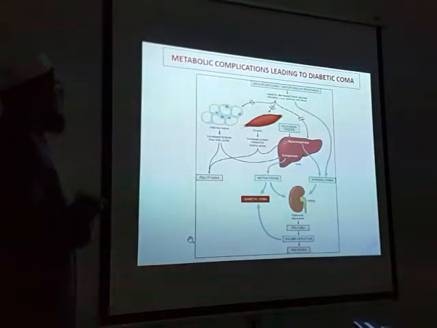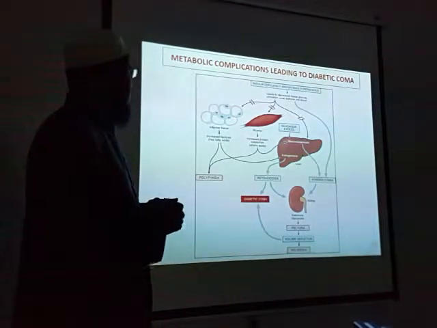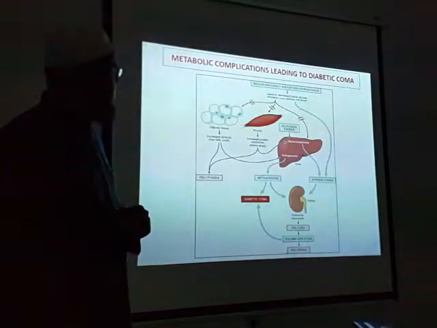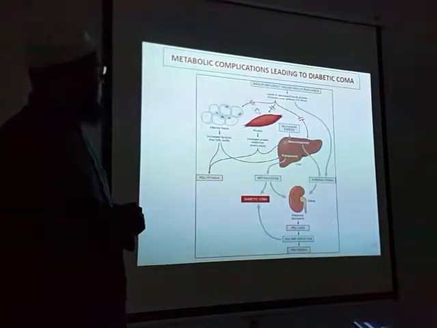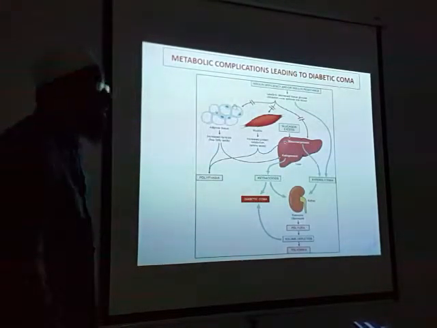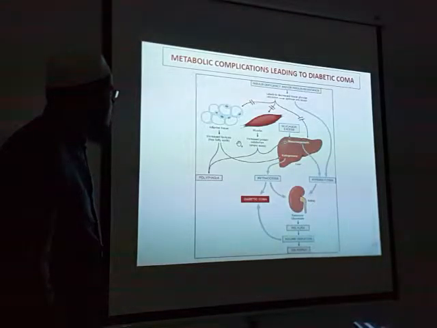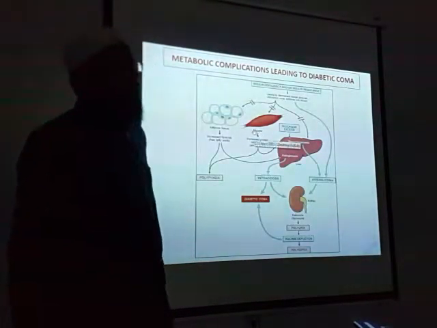This is one more diagram. I told you, for diabetic coma also there is some pathogenesis. What is that? Insulin deficiency or insulin resistance. It will lead to decreased tissue glucose. So whenever there is decreased glucose, what will happen in adipose tissue? Yeah, increased lipolysis. In skeletal muscles? Catabolism.